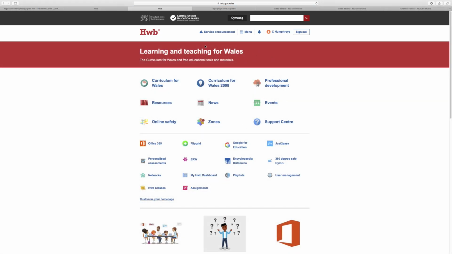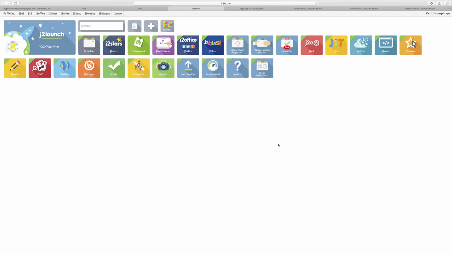Once you've signed in, you've got access to many things. One of those being free access to Office 365, which contains Word, Excel, etc. Foundation phase would be using the Just Too Easy platform or section of Hub, but the Key Stage 2 children will be moving on to using some elements of Office 365. So we'll click on Just Too Easy, and you've reached our destination.